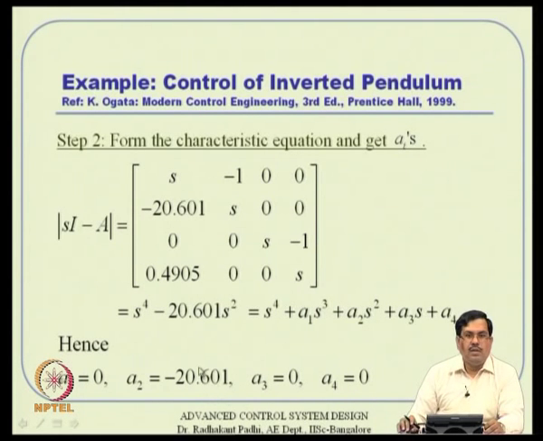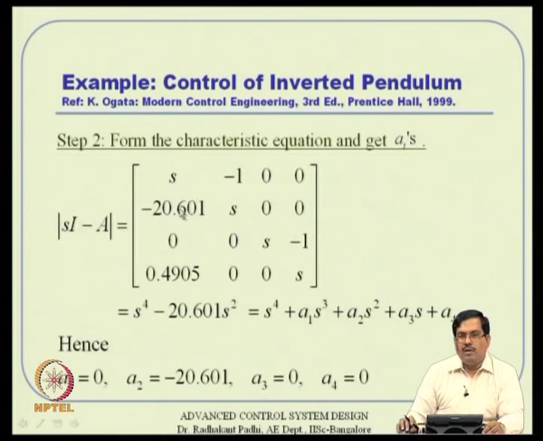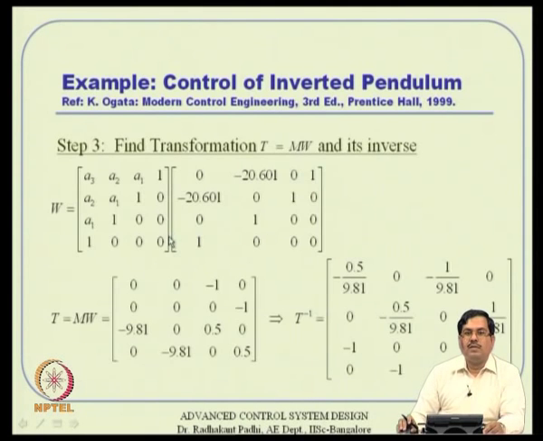0.601. And normally the highest power coefficient is always 1, we do not require that actually. So, we have collected these coefficients A1, A2, A3, A4. This exercise gives us that actually. And by the way, in general, all this determinant evaluation can easily be done by using symbolic software, if it is too much, I mean high dimension and all that, that is not a problem.